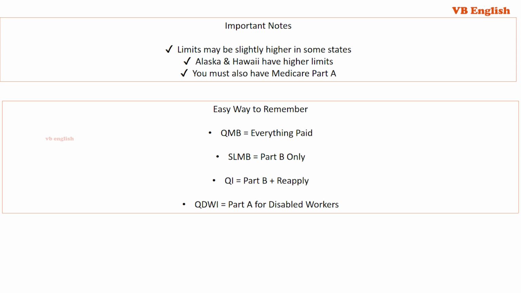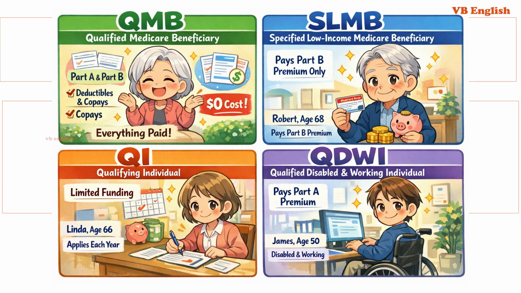Easy way to remember: QMB equals everything paid. SLMB equals Part B only. QI equals Part B plus reapply. QDWI equals Part A for disabled workers.